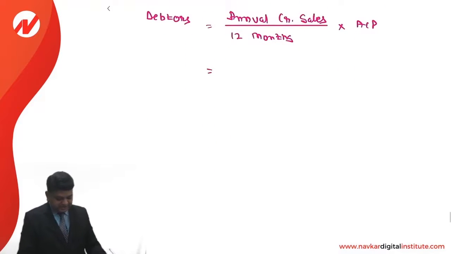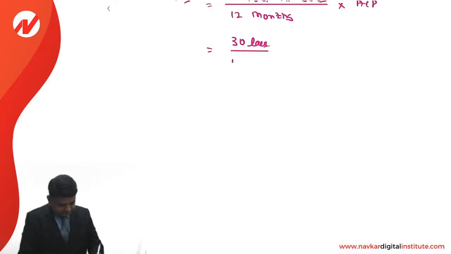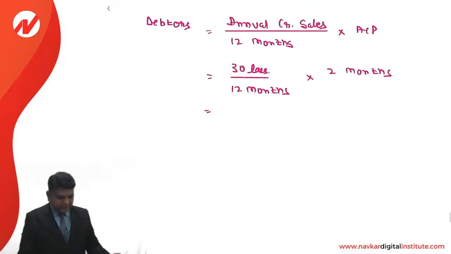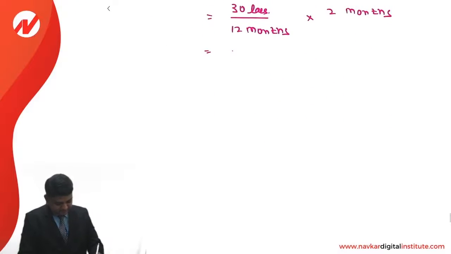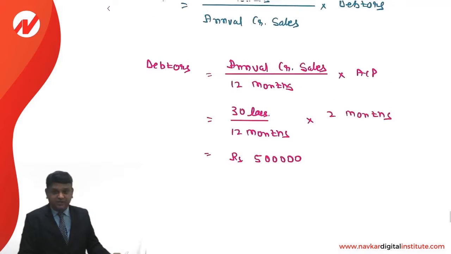So it is 30 lakhs divided by 12 months into 2 months. That comes to an amount of 5 lakhs. This is what we understand.